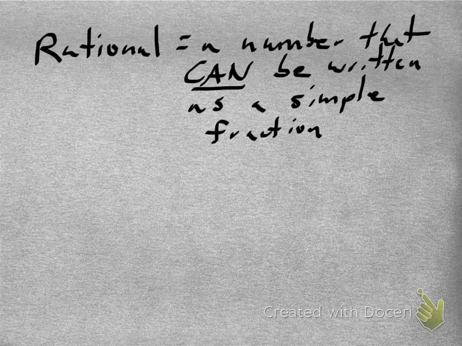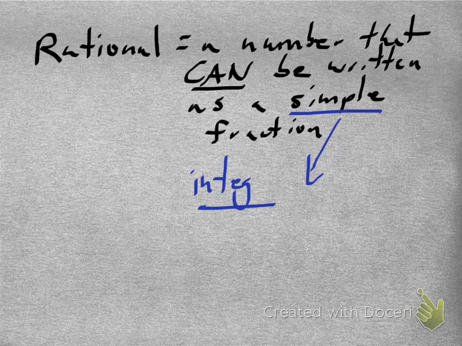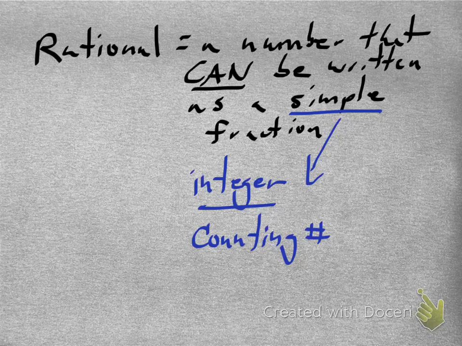Well, that begs the question probably, what do we mean by simple fraction? Well, a simple fraction is a fraction where we have an integer on the top and we have a counting number on the bottom. Okay, so we're not talking things like 3.5 over 2. And if we want to have a negative fraction, let's just put the negative part on top. Yep. So why would we have a counting number on the bottom instead of a whole number? Well, counting numbers don't include what number? That would be in the whole numbers. 0. Right, 0. We don't want to divide by 0, so by making it a counting number, we never have to worry about having 0 on the bottom.